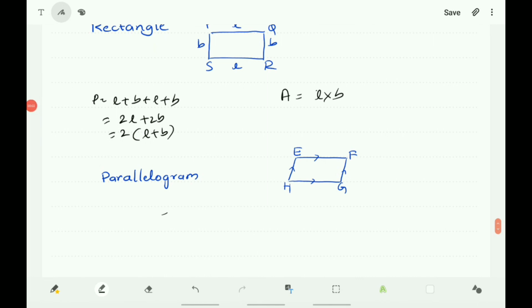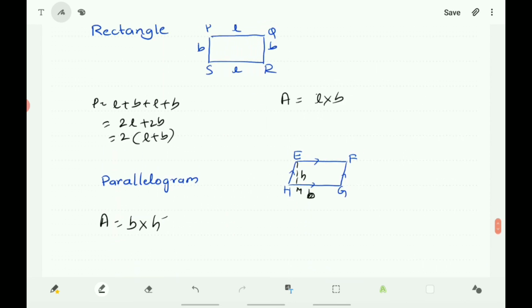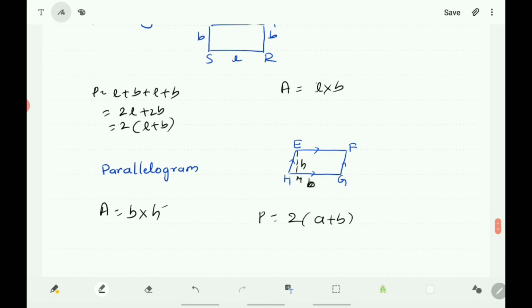Now about the parallelogram. Here parallelogram is having base. Let us take B is the base of the parallelogram and H is the height of the parallelogram. Then area of parallelogram is equal to base into height. And next about the perimeter. Perimeter of the parallelogram is equal to 2A plus 2B. So perimeter is equal to 2 into A plus B. Here A and B are the adjacent sides.